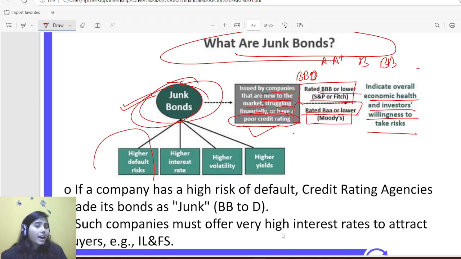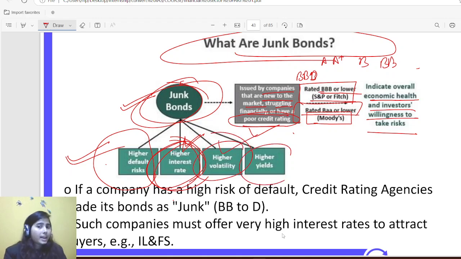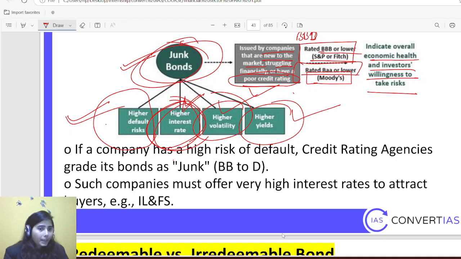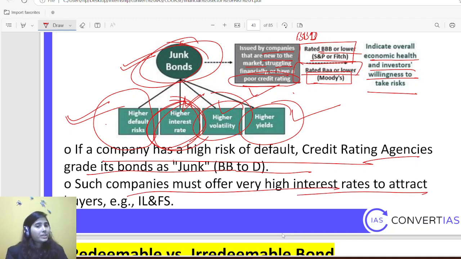They have a higher default risk because they are struggling financially. So if they have a higher default risk, why would anyone purchase those bonds? Only because they are offering a higher interest rate, because there is higher risk involved. If they are offering a higher interest rate, then only I'll go to purchase those bonds. Then higher volatility as well, higher yield as well, because higher interest means higher yield. If a company has a higher risk of default, the credit rating agency grades its bonds as junk bonds. Such companies must offer very high interest rates to attract buyers.